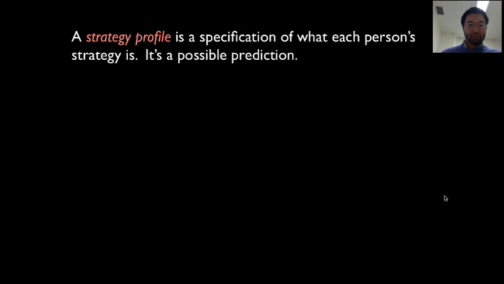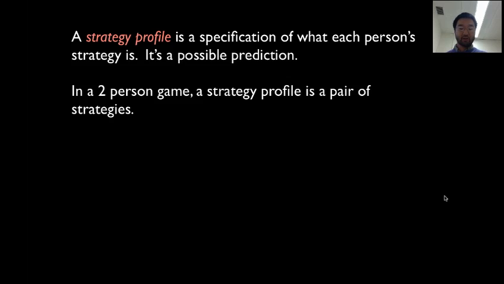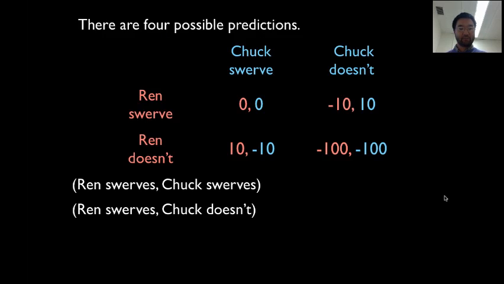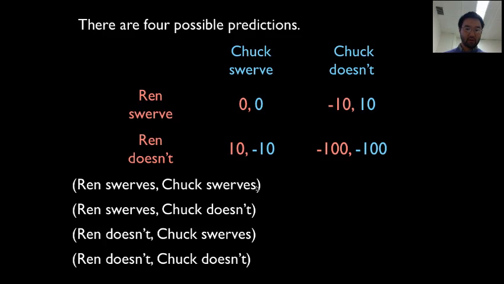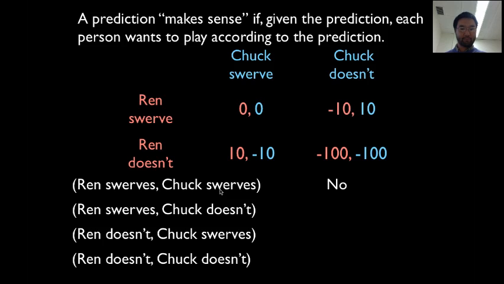Let's try to be real careful about what this idea is. First I'll tell you what a strategy profile is. A strategy profile is a specification of what each person's strategy is. It's a possible prediction. In a two-person game, a strategy profile is a pair of strategies. So for example, these four things here are the strategy profiles in my simple chicken game.